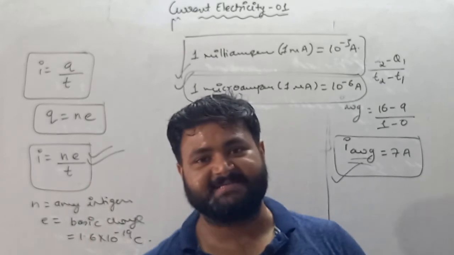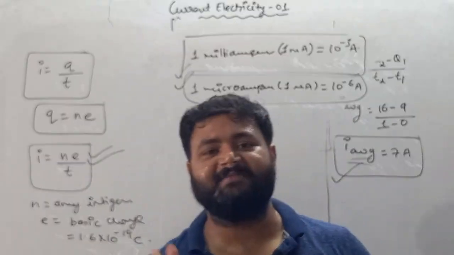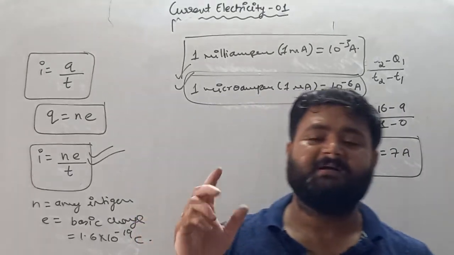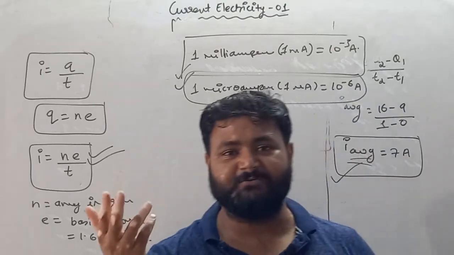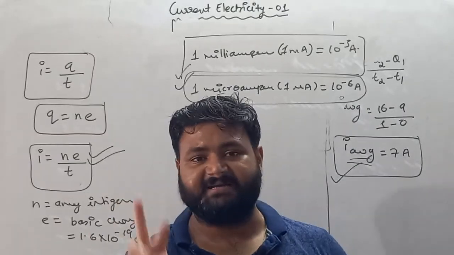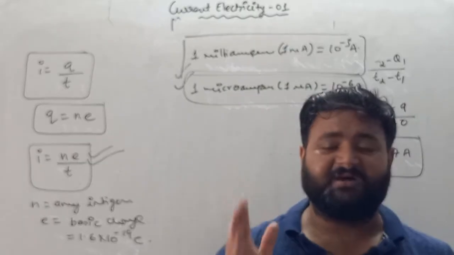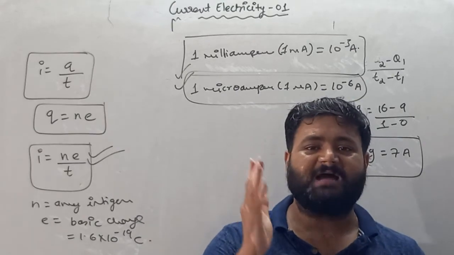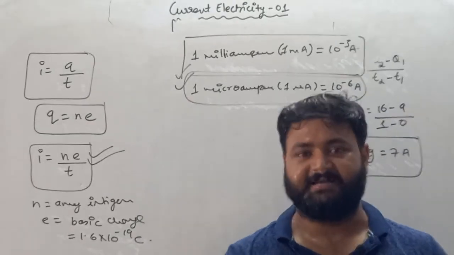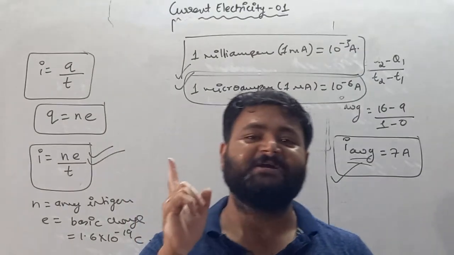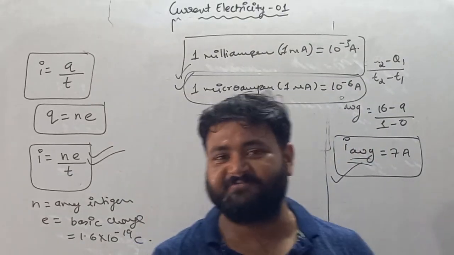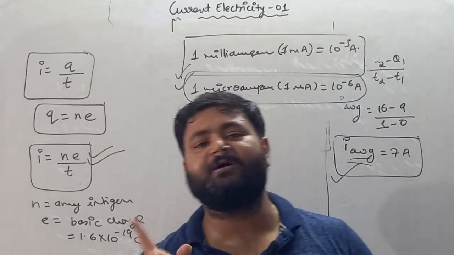So average and instantaneous. I'll show you how to find the value of average current and how to find the value of instantaneous current. For average current, put t equals t1 in q equals q1, t equals t2 in q equals q2, subtract and divide with time, you will get average current. For instantaneous current, you have to differentiate the charge with respect to time. For finding instantaneous current, you must be aware of the process called differentiation. So practice differentiation, go through the formulas if you are not aware of differentiation.